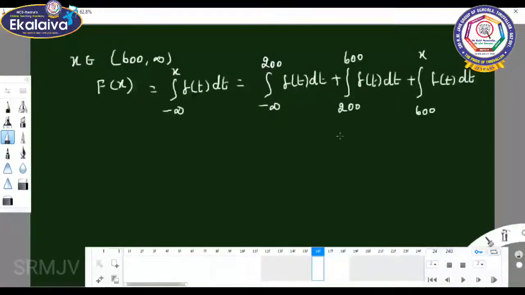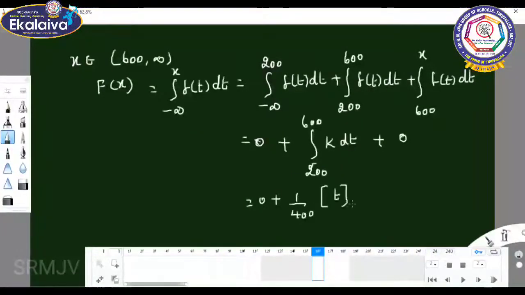The values lie only between 200 and 600, so it becomes 0 plus the integral from 200 to 600 of k dt plus 0. This value is also 0. So 0 plus k, which is 1 by 400, into t with limits 200 to 600, plus 0.